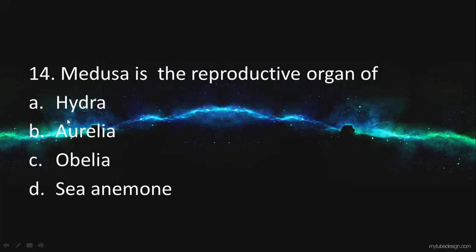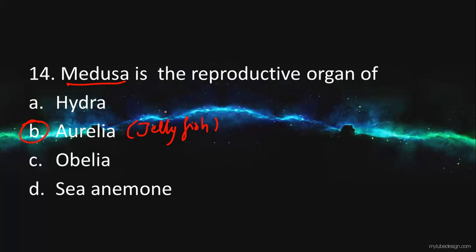Next, Medusa is a reproductive organ of which organism? The answer will be Aurelia. Aurelia is the jellyfish, which belongs to class Scyphozoa. Here the Medusa phase is dominant, whereas the polyp phase is absent or reduced.